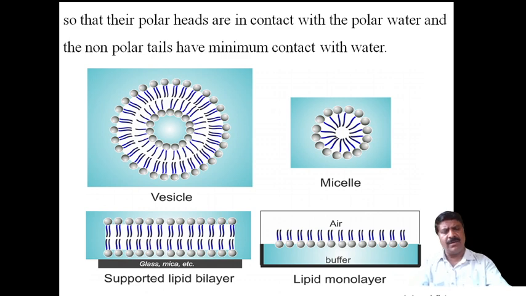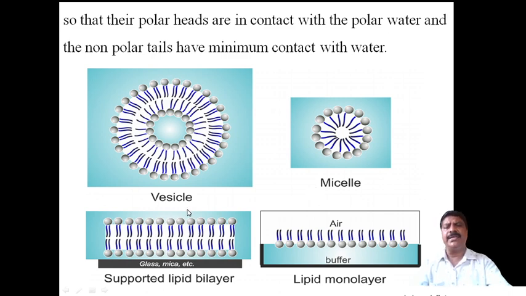Due to this amphipathic property, one part will be in contact with water and another will be towards the non-contact or minimum contact with the water. One is hydrophilic, and another is hydrophobic in nature, and therefore separation into two layers takes place. Therefore, monolayer and bilayer will be formed, where micelles and vesicles will be formed.